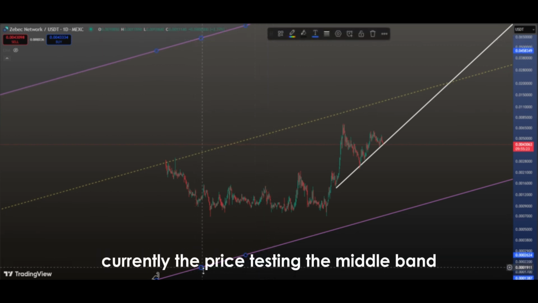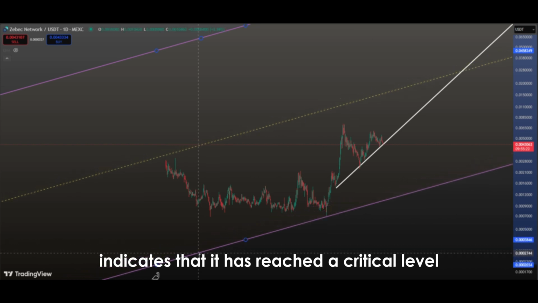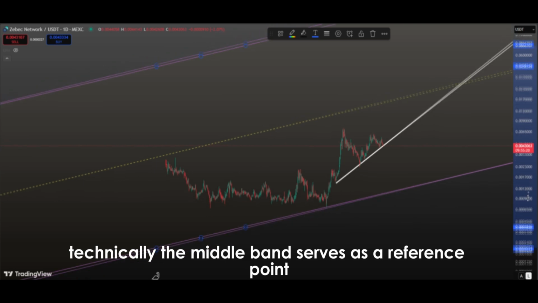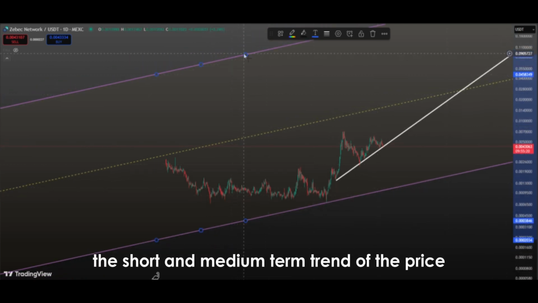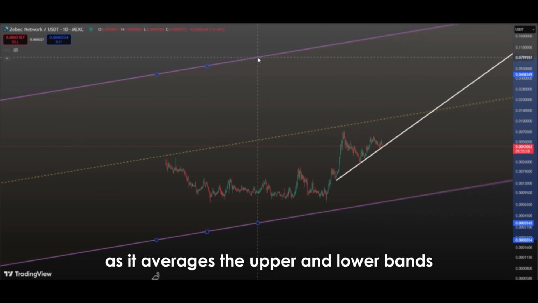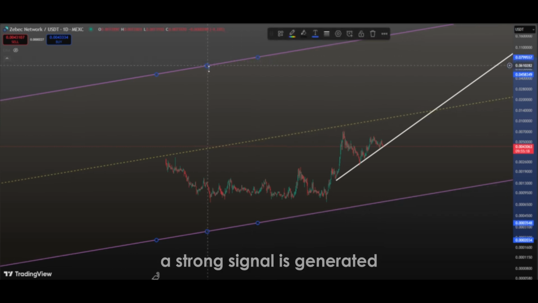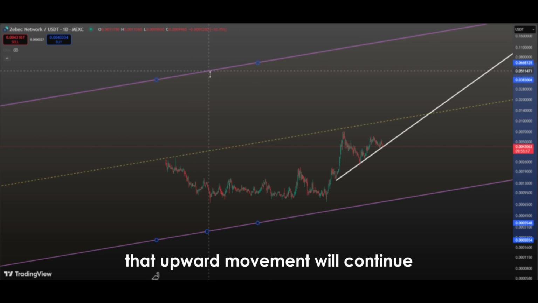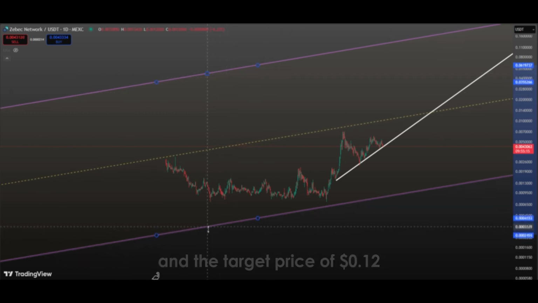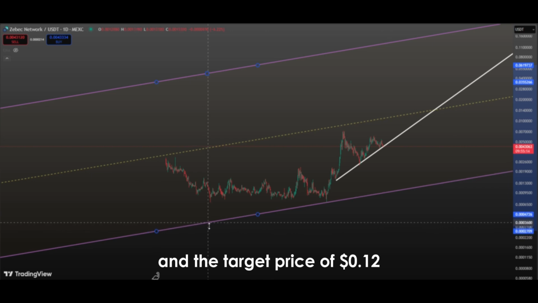Currently, the price testing the middle band indicates that it has reached a critical level in the center of the channel. Technically, the middle band serves as a reference point that reflects the short and medium-term trend of the price as it averages the upper and lower bands. If the price breaks this band, a strong signal is generated that upward movement will continue, initiating a journey toward the channel's upper band and the target price of $0.12.